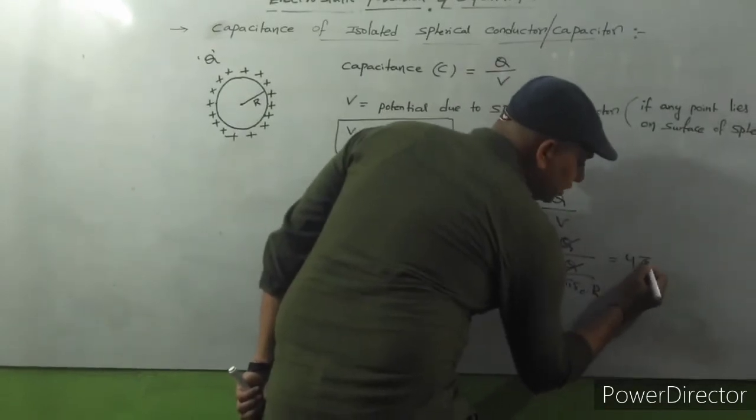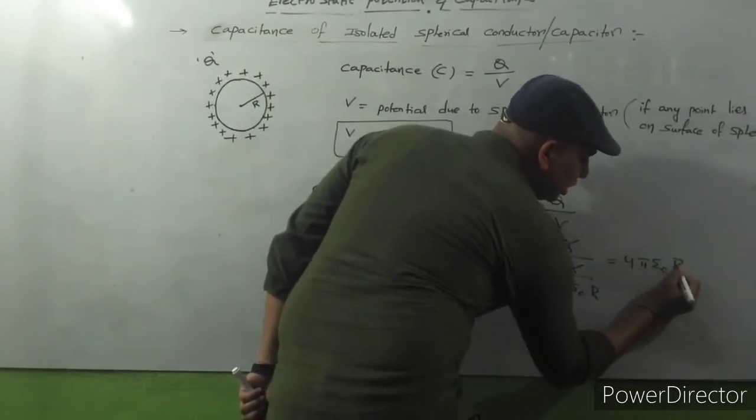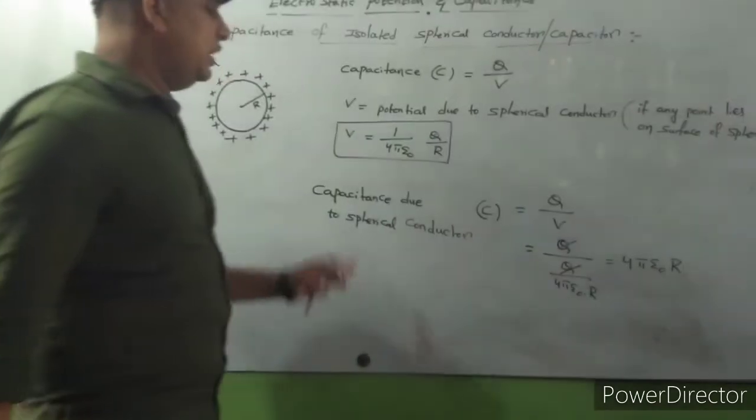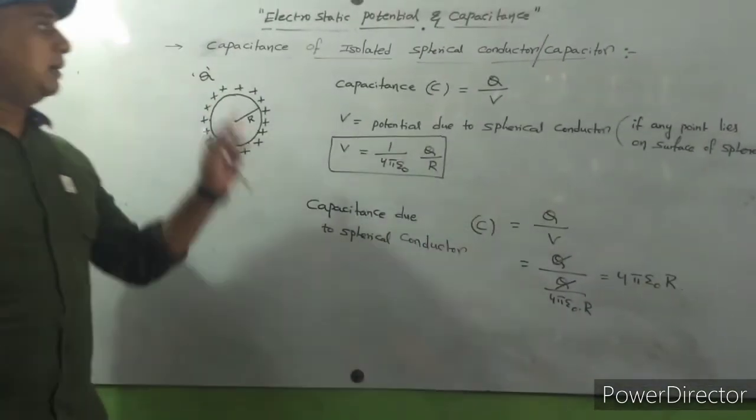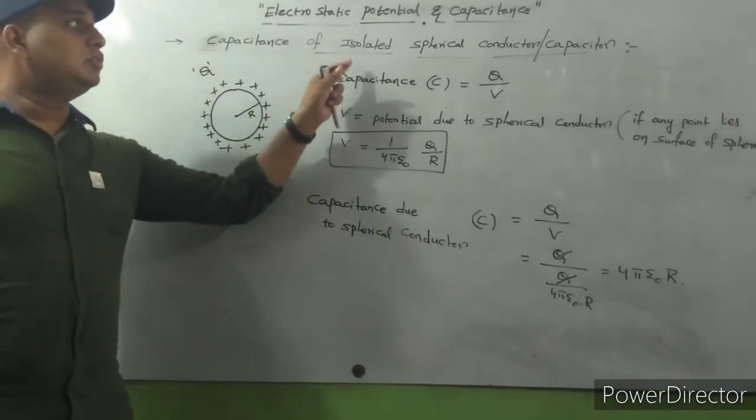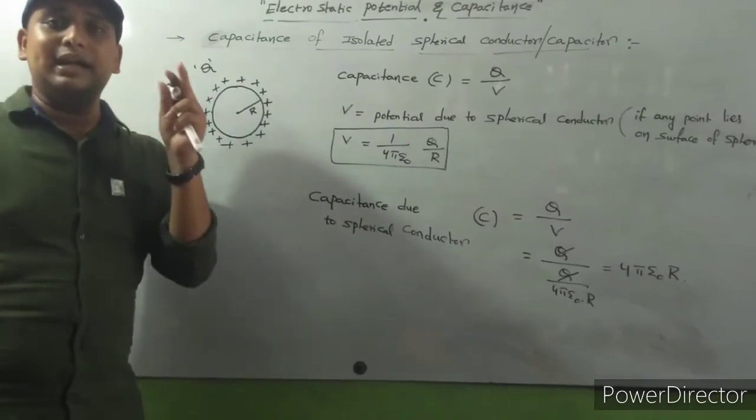Finally, we got 4 pi epsilon naught into R. Very, very important formula: capacitance of an isolated spherical conductor.